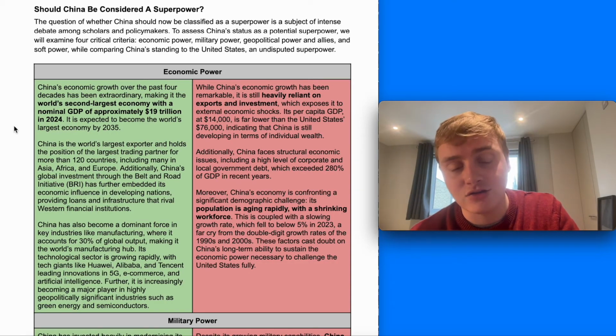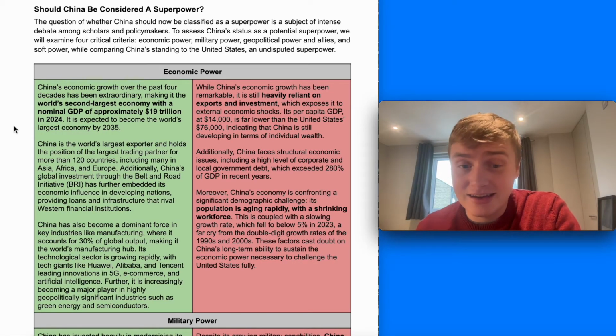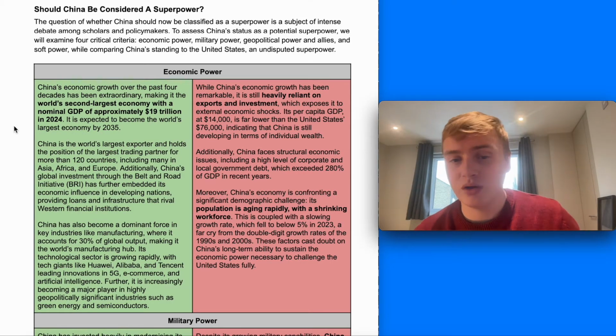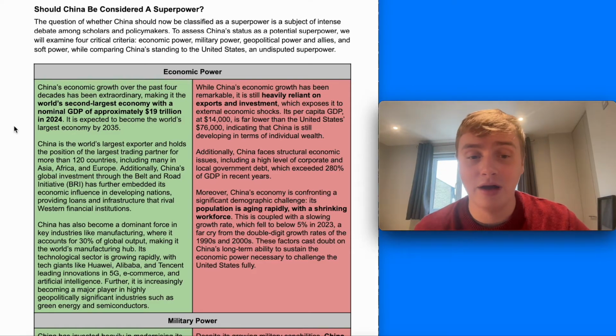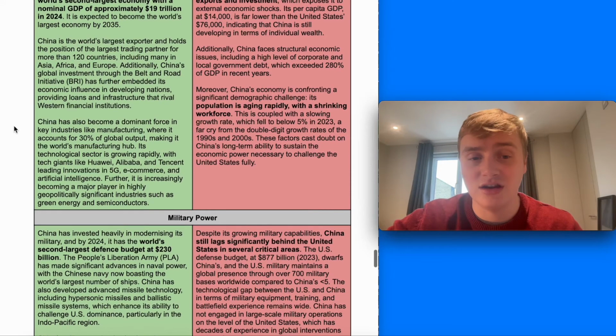Moreover, China's economy is confronting a significant demographic challenge with a population that's rapidly aging and a shrinking workforce. And this, coupled with a slow growth rate, which fell to below 5% in 2025, casts doubt on China's long-term ability to continue to grow economically and continue to challenge the United States.